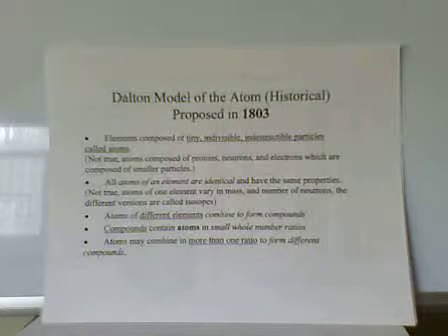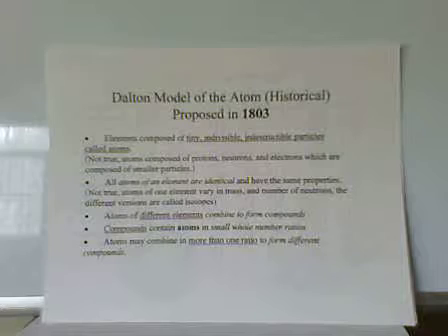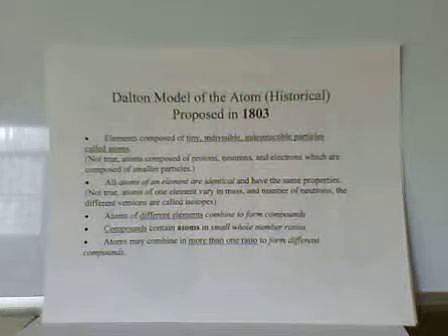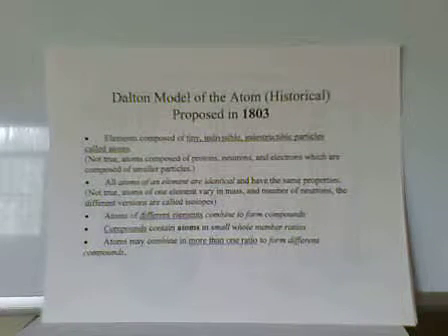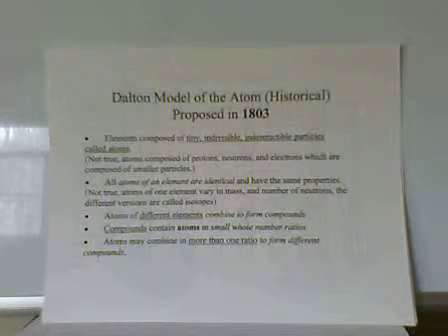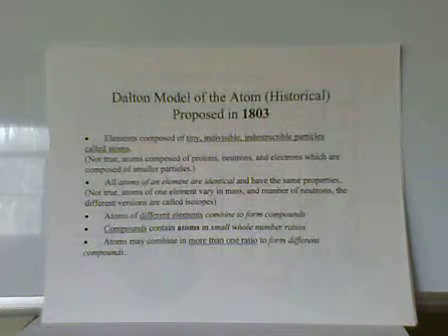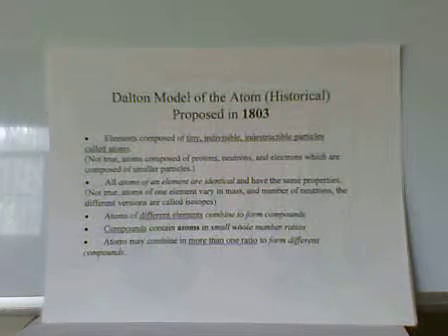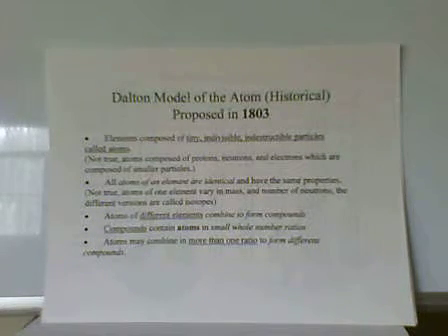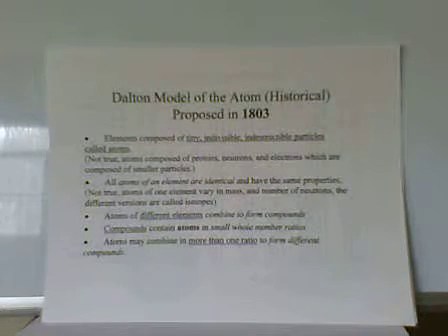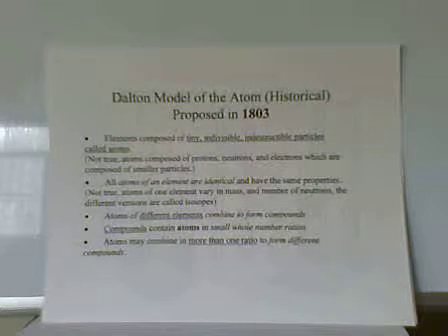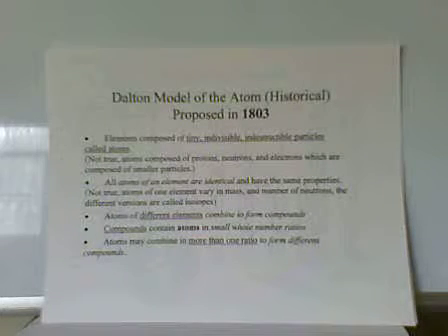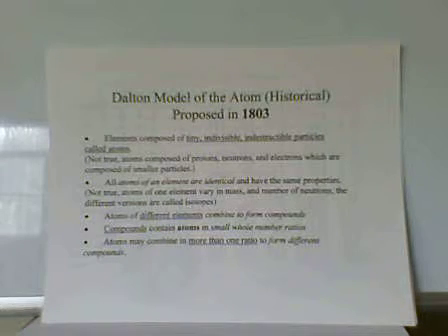One of the earlier modern views of the atom was proposed by Dalton. He proposed that elements are composed of tiny, indivisible, indestructible particles called atoms. All atoms of an element are identical. Atoms of different elements combine to form compounds. Compounds contain atoms in small whole number ratios, and atoms may combine in different ratios to form different compounds. He had a pretty good view, except there are some differences with his view. We find that there are subatomic particles that we will describe, and we also find that not all the atoms of an element are identical.